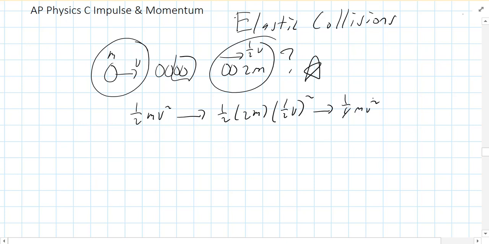We would have lost half of our kinetic energy to make this happen. That doesn't happen, because not only is the momentum conserved for these collisions, but so is the kinetic energy. So for these kinds of collisions, we have two tools in our toolbox.